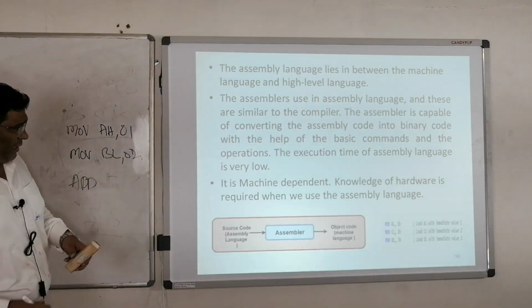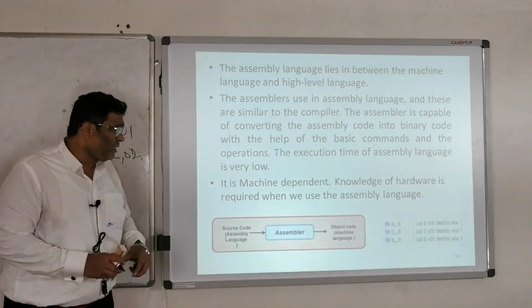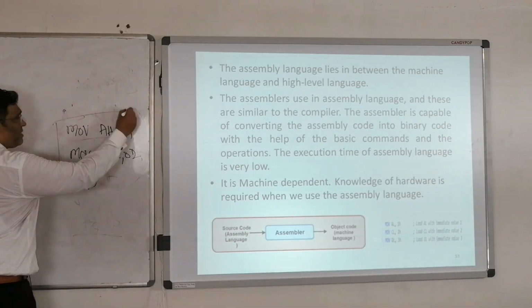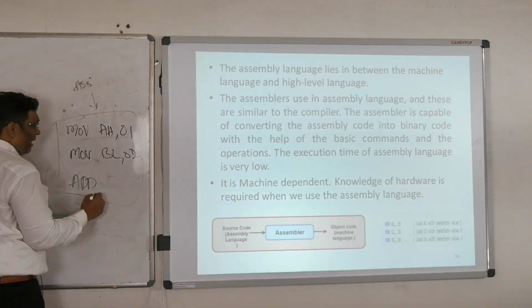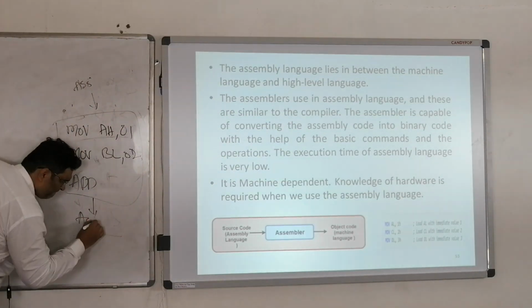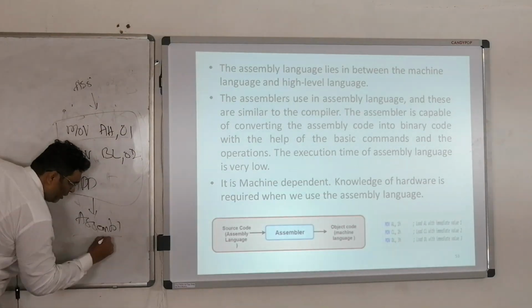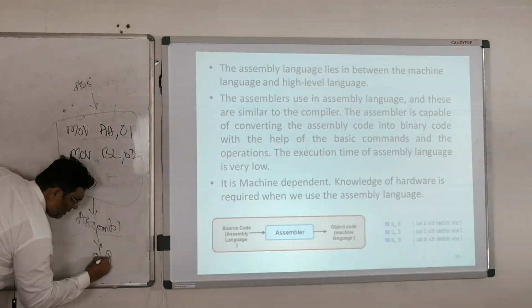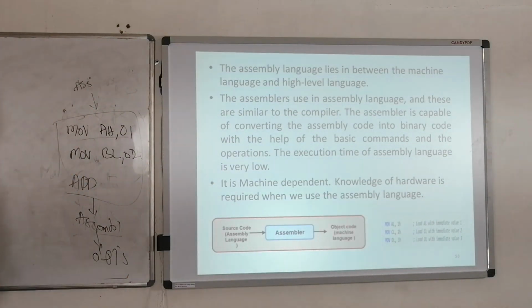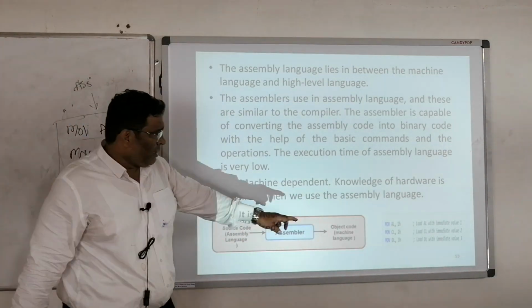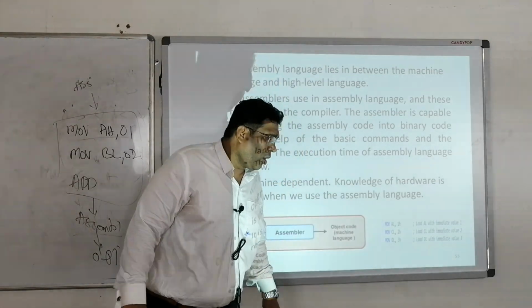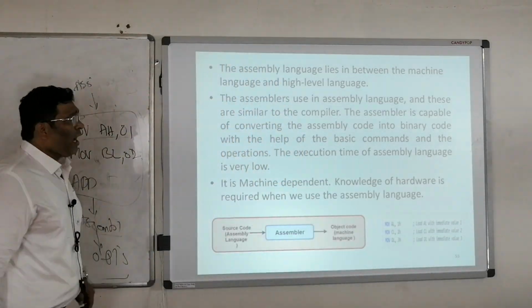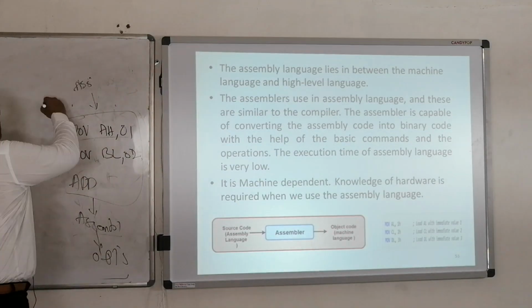This is the source code. Assembly language is here, and we need an assembler to convert it into zeros and ones. There is an example given here: move A comma AH, move CL to B, or move D. This is assembly, and the more important thing is that it is machine dependent.